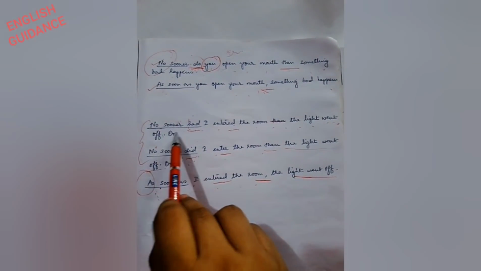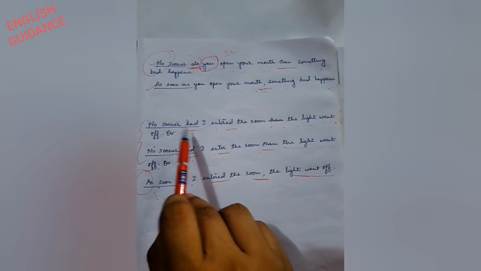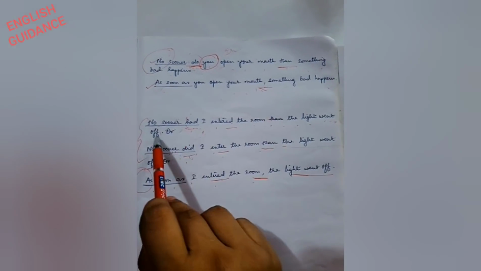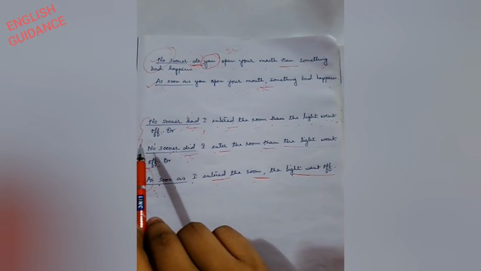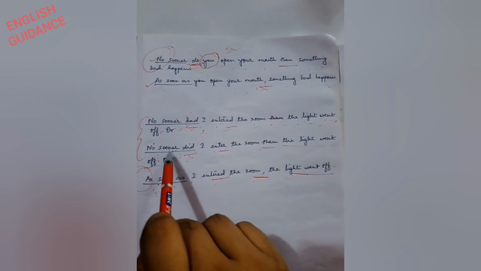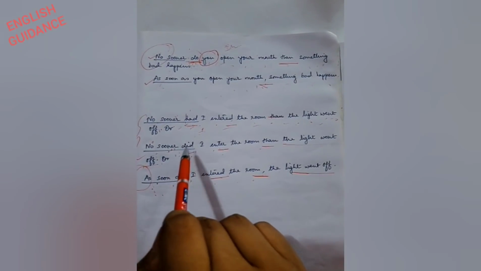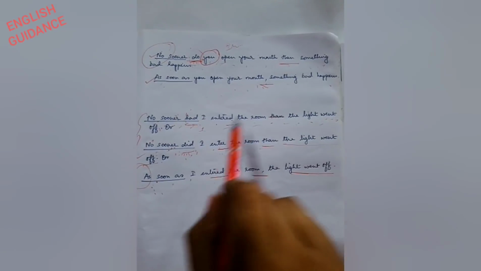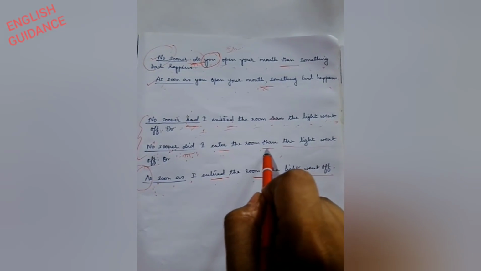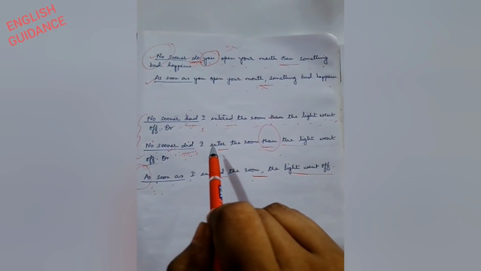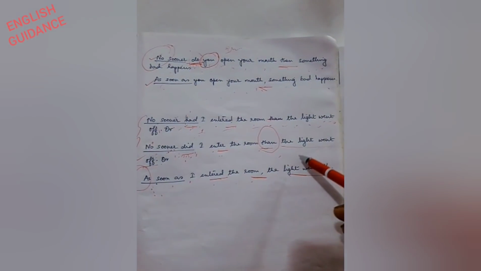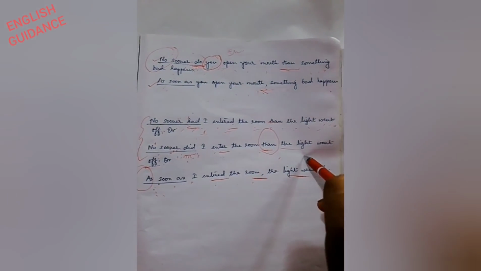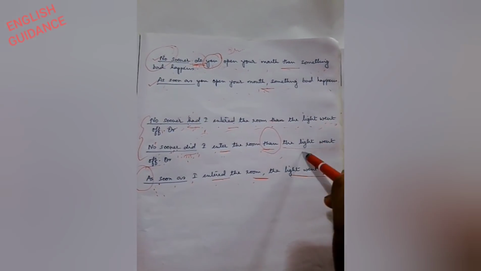If I construct with no sooner had, then both the events will be in past. And if I construct a sentence with no sooner did, then the first event will be in present, and the following event, which is attached with than, the second event, will be in past in both the cases.